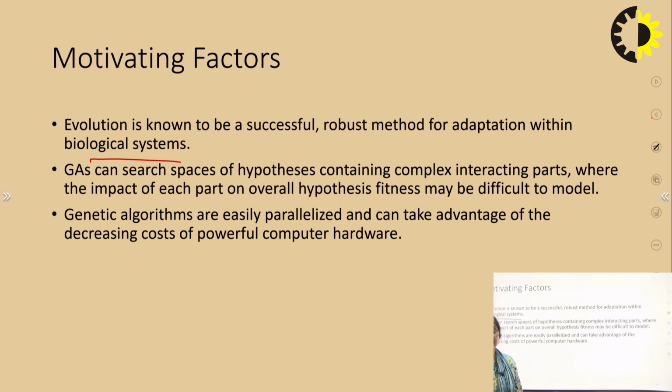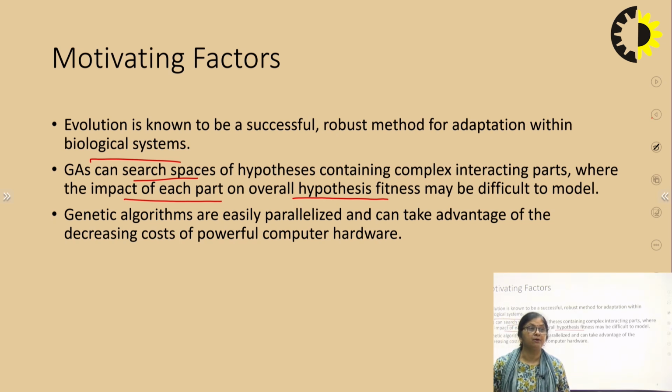We started somewhere and then we are improving with generations and generations. That is the motivating factor. Genetic algorithm can search the space of hypotheses containing complex interacting parts, where the impact of each part on overall hypothesis fitness may be difficult to model.